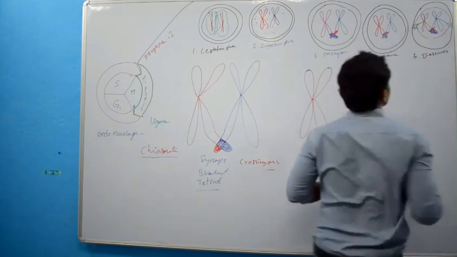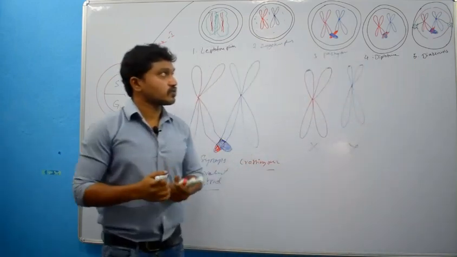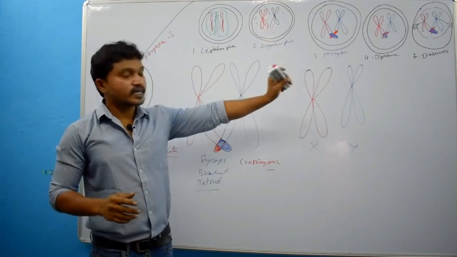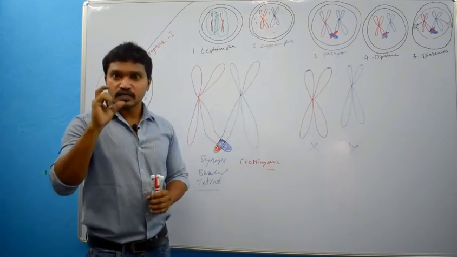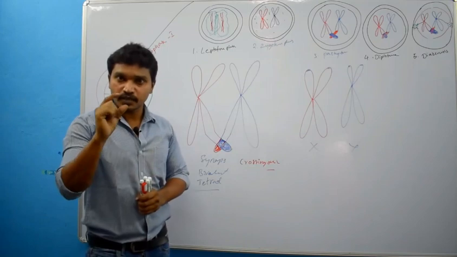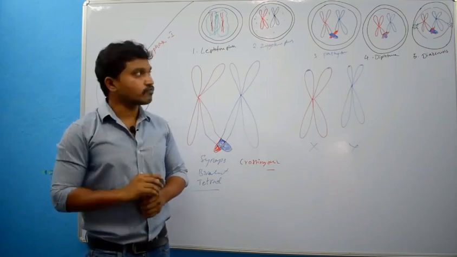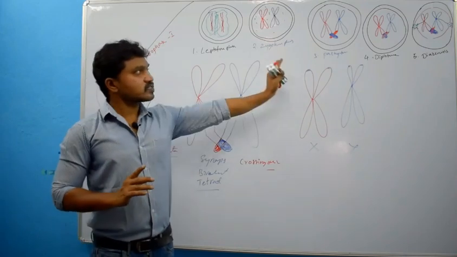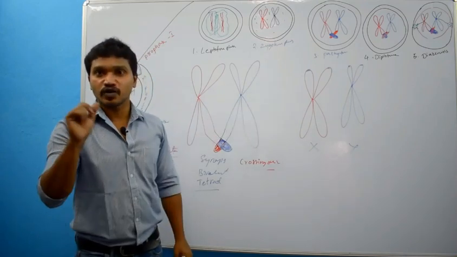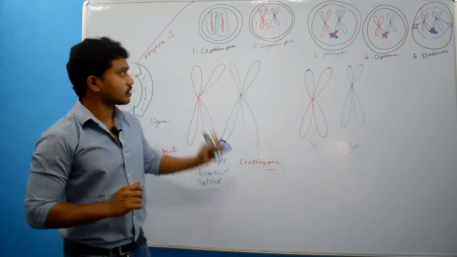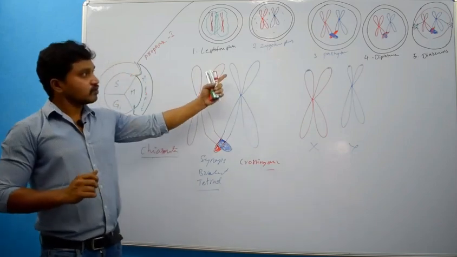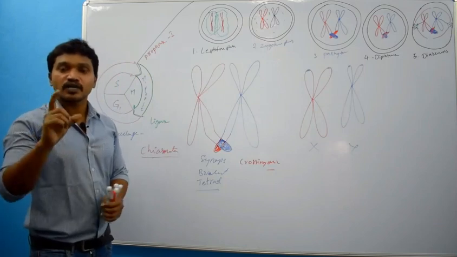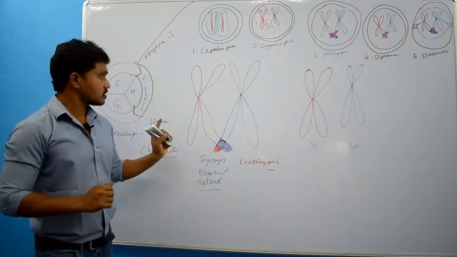These microtubules we call aster microtubules, right? So in diakinesis, disappearance of nuclear envelope, disappearance of nucleolus, and formation of aster, right? See, this is totally about prophase 1. Now we will see what the different changes are that occur in metaphase 1. Let me remove this.